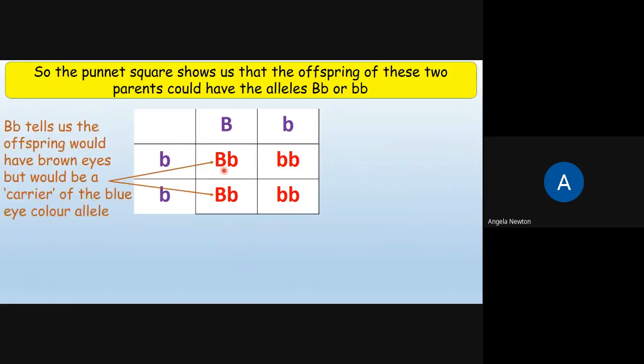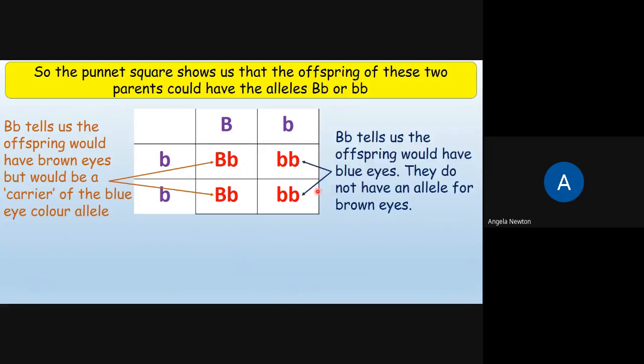Now this capital B and lowercase b, dominant and a recessive allele, tells us that the offspring would have brown eyes, but would be a carrier of the blue eye colour allele. And these two lowercase b's tell us that the offspring would have blue eyes. They do not have the allele for brown eyes. This should be a lowercase b.